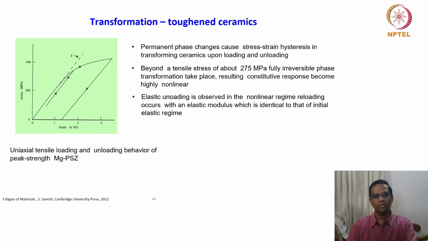The volumetric strain is about 0.04 and the shear strain is 0.16. So you can compare transformation induced plasticity and dislocation mediated plasticity in metallic materials. The final point to appreciate is that a highly brittle material like zirconia, partially stabilized zirconia, can be toughened by phase transformation in this material. So that is the idea.